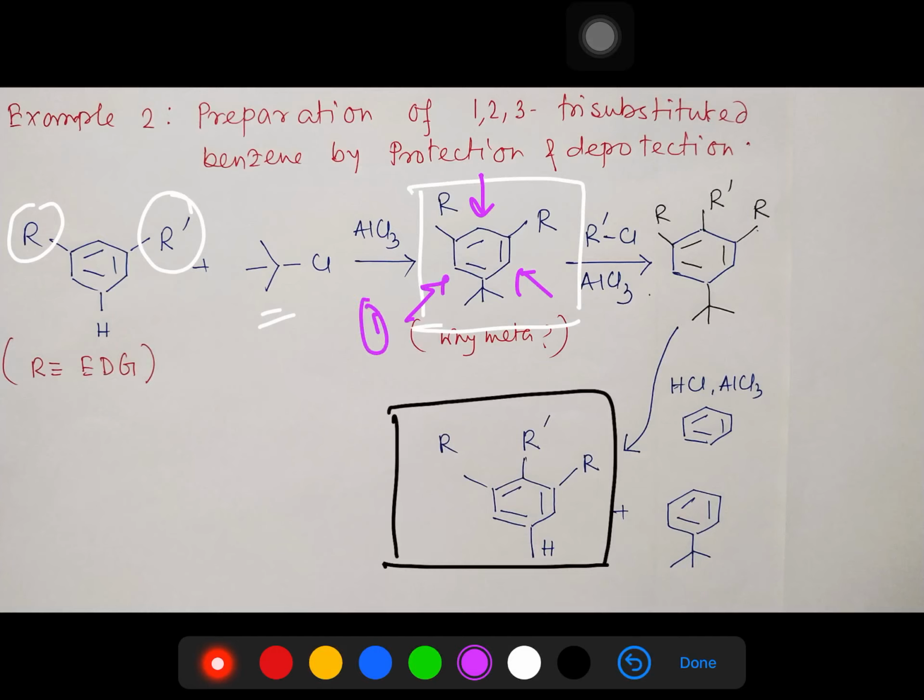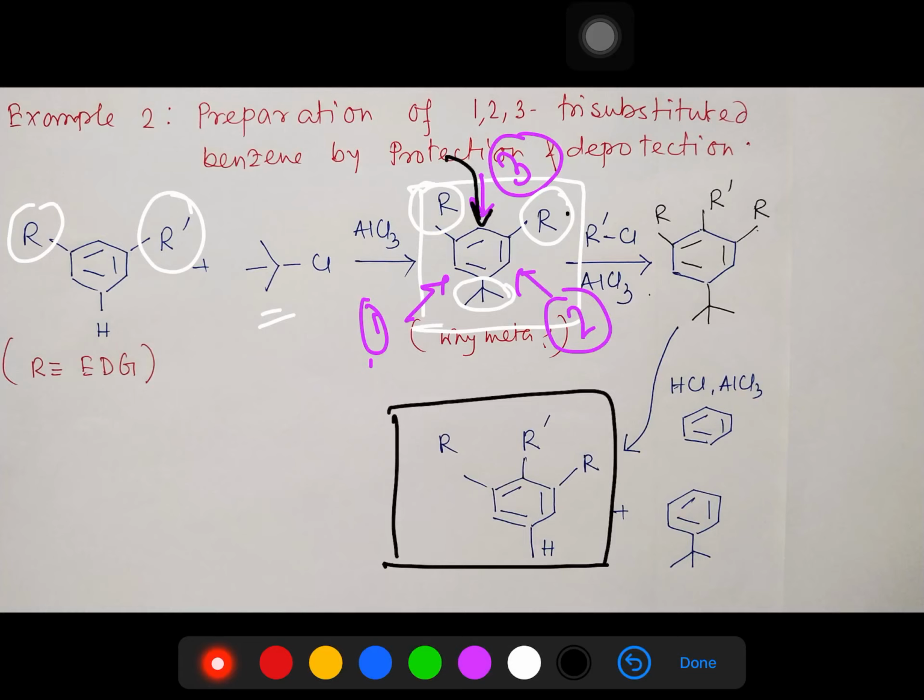See, positions 1 and 2 are ortho with respect to this bulkier tertiary butyl group, whereas this R group is relatively less bulky. So aromatic electrophilic substitution at position number 3 will be associated with a lower energy of activation due to less bulkiness of these two groups. So the reaction will occur here.